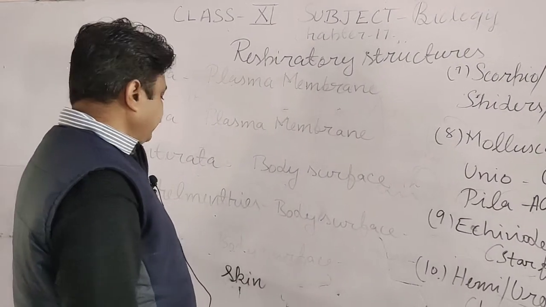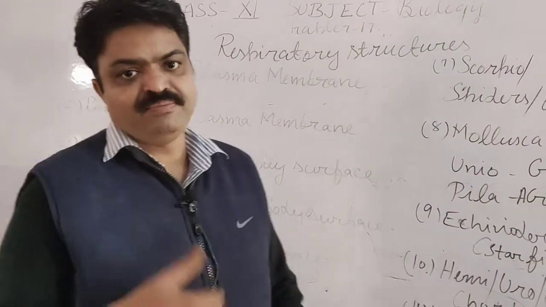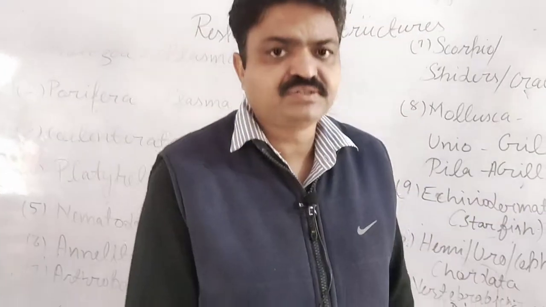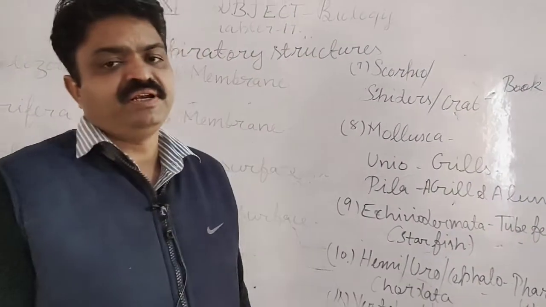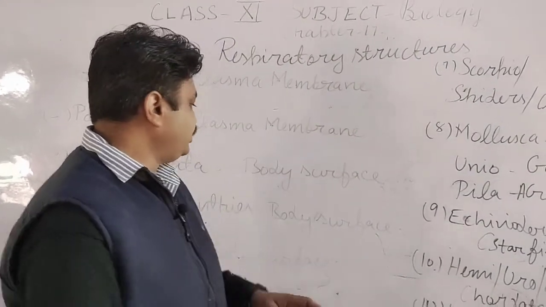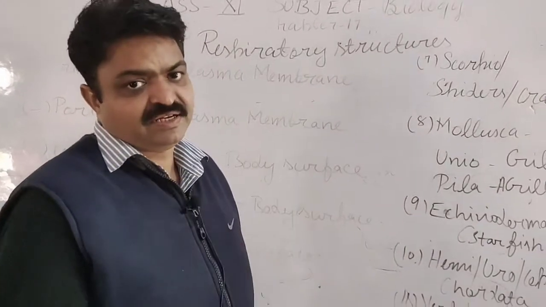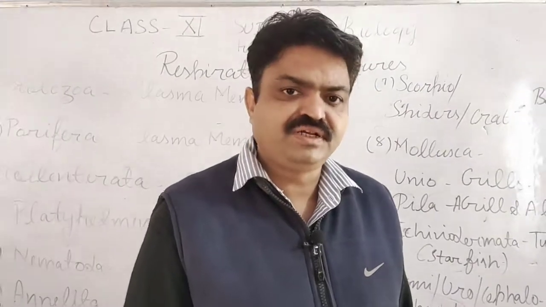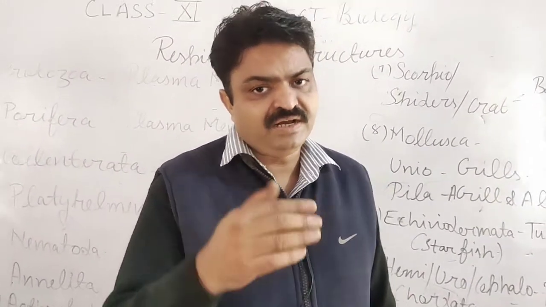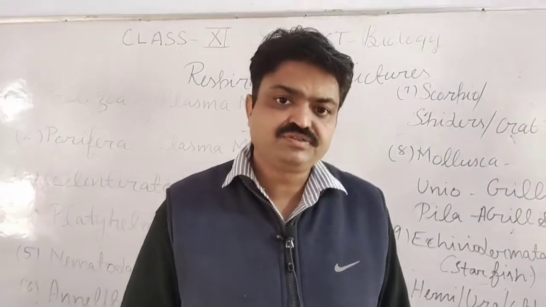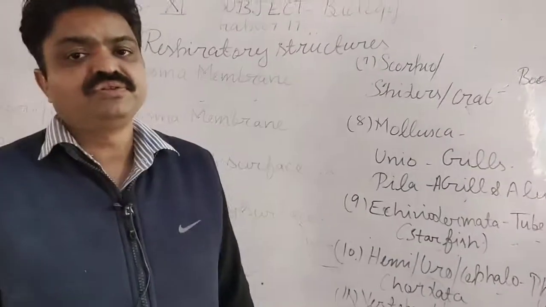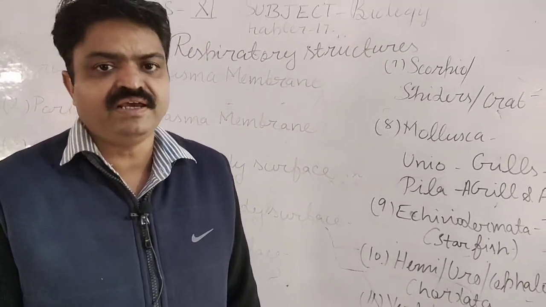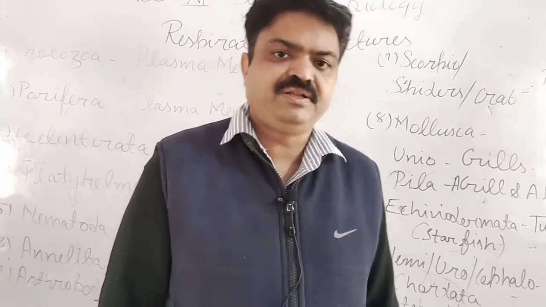Platyhelminthes and Nematoda. Platyhelminthes and Nematoda living organisms also have the respiratory surface as body surface, student, meaning gaseous exchange takes place through their body only. But in these groups, some parasites are also found, so they don't have the gaseous exchange because they have anaerobic respiration.